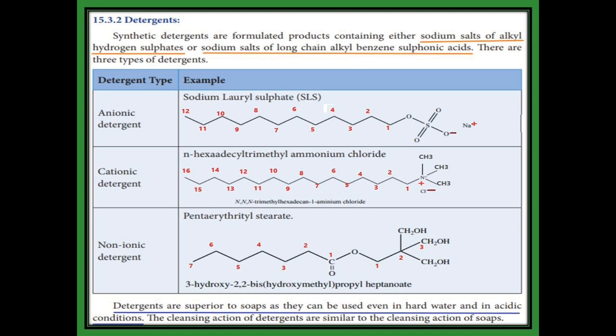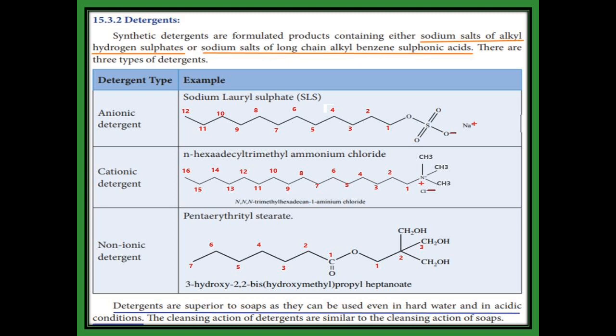The next one is cationic detergent. In this cationic detergent you see the structure: nitrogen containing positive character, so it is a cationic detergent. Here, how many carbons are present? 16 carbons, which means hexadecane. The first carbon contains nitrogen, and that nitrogen is attached with 3 methyl groups, so the name is N,N,N-trimethyl hexadecane-1-iminium chloride.